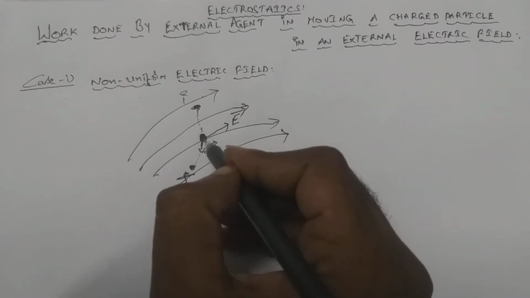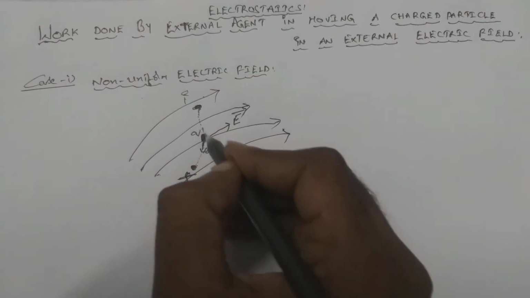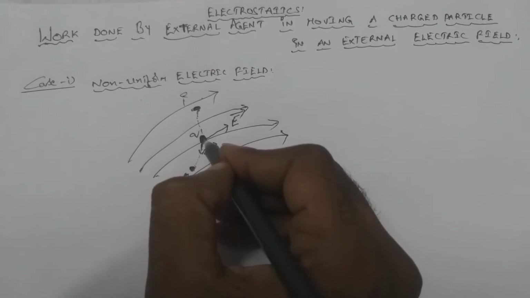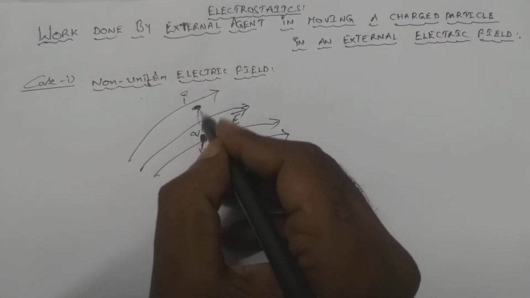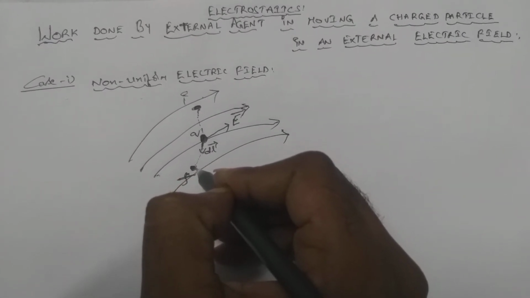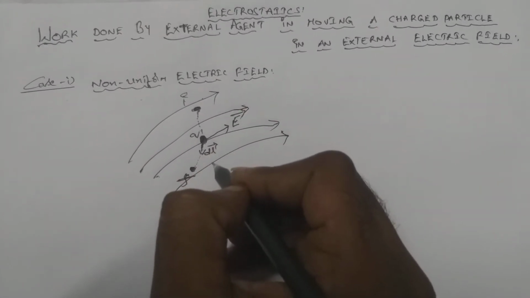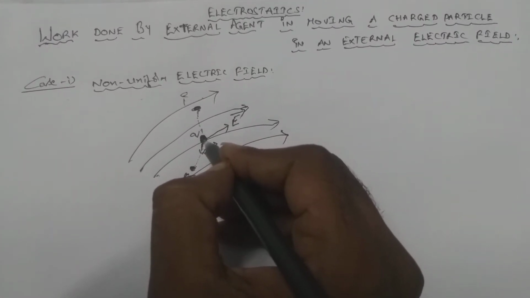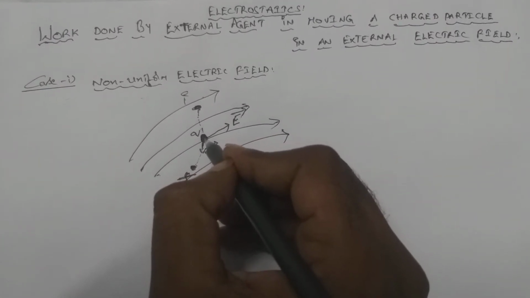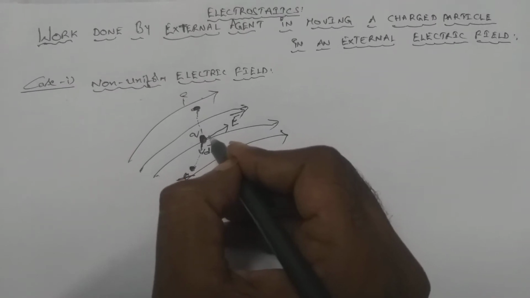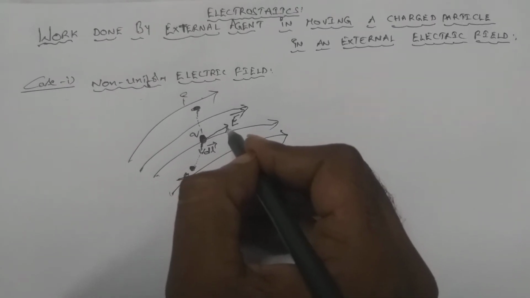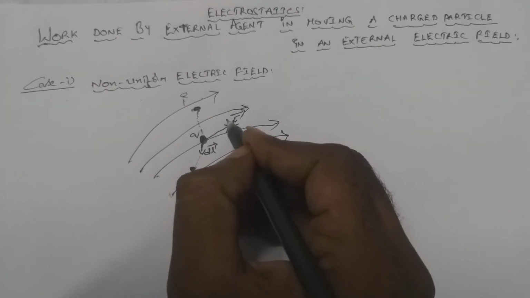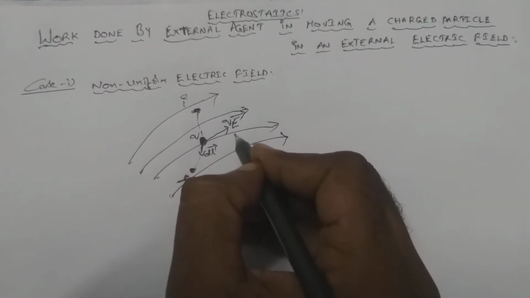This is the positive charged particle of charge q, moving from the initial to the final position in this external non-uniform electric field. As the charged particle is moving in the external electric field, we know that it experiences some force by this external electric field, which is equal to q into E bar.